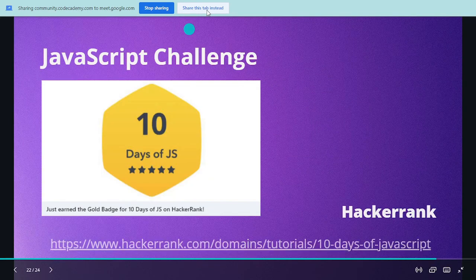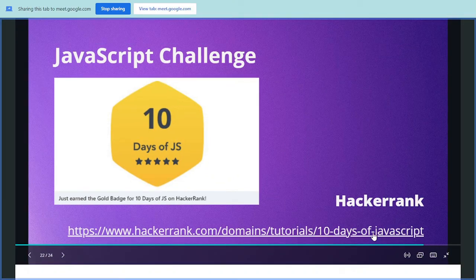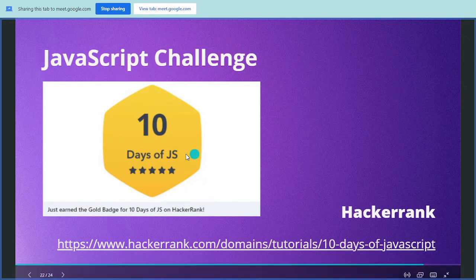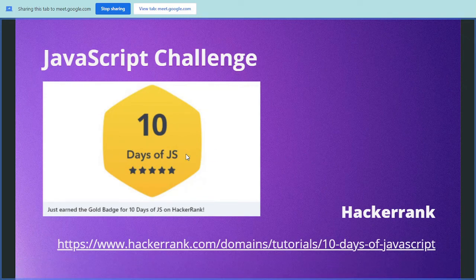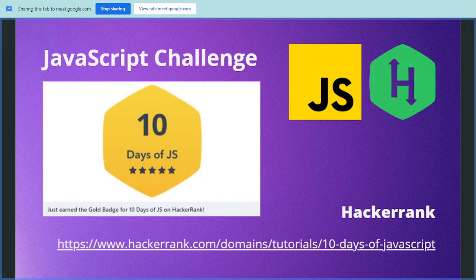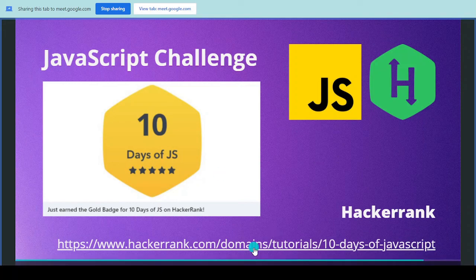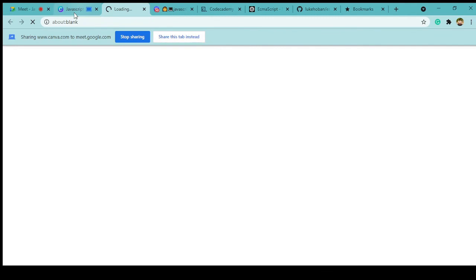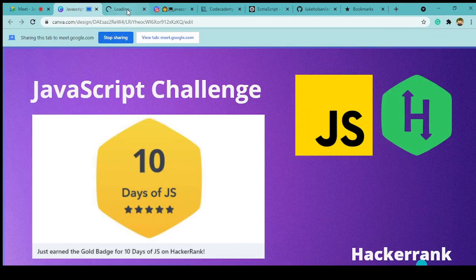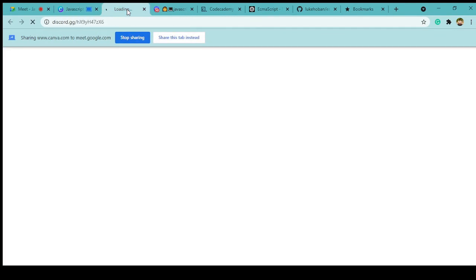It is called 10 Days of JavaScript, where whatever we discussed till now, using ECMAScript, using JavaScript, you can solve very basic problems that they will be giving in the form of case studies, and it will be very useful to improve your skill as well. You will be getting a badge you can showcase in your coding portfolio.